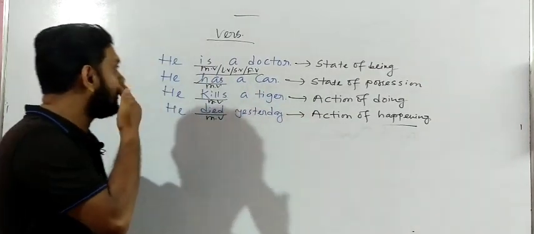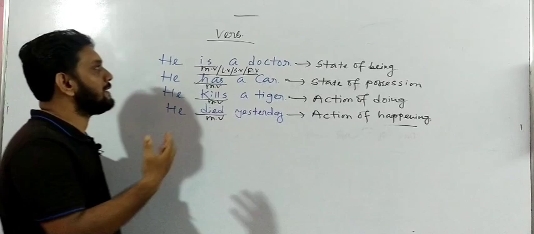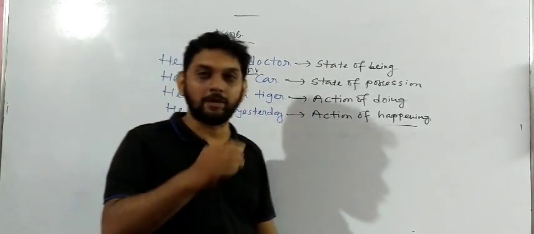Got my point? So now I can write very easily the definition of verb. What would be the definition of verb?